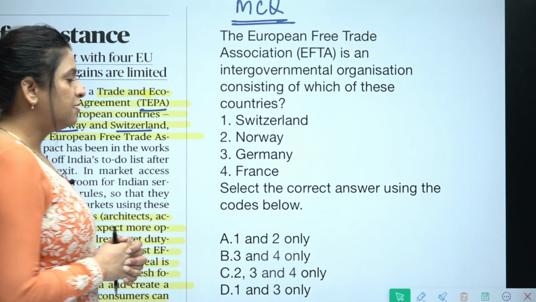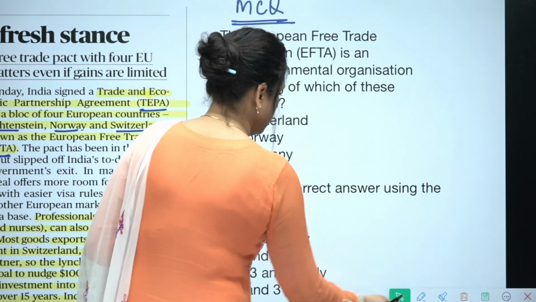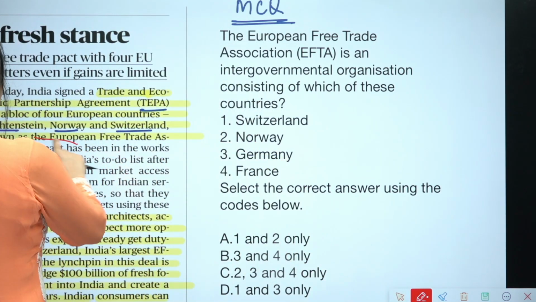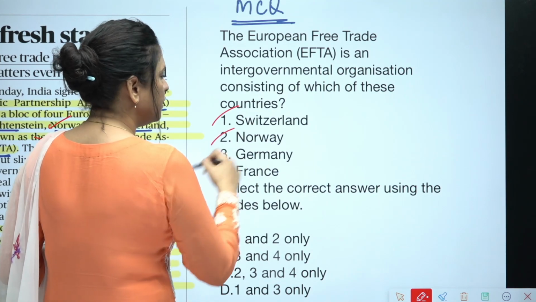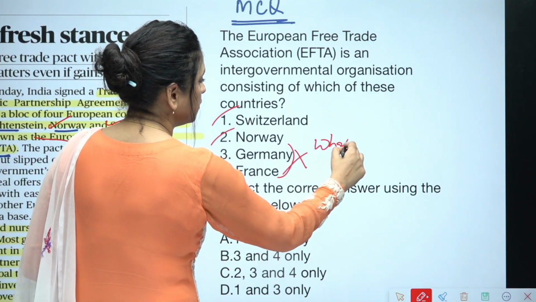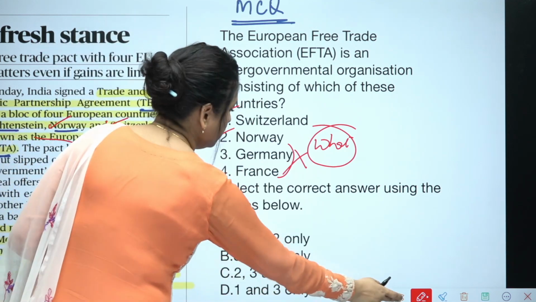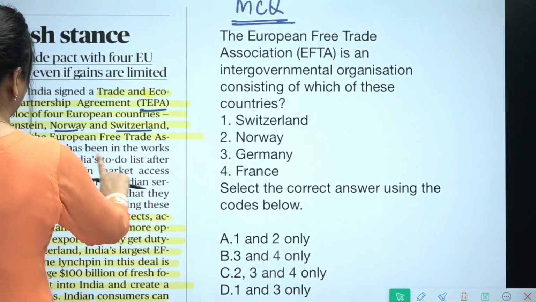So if you read, what were the countries? Switzerland, Norway, yes, they were there. You can read from here also. Norway, Switzerland. So Norway and Switzerland is correct, but Germany and France were not there. What were 2 other countries that you read from here? So what the right answer here will be A, and again you can revise.